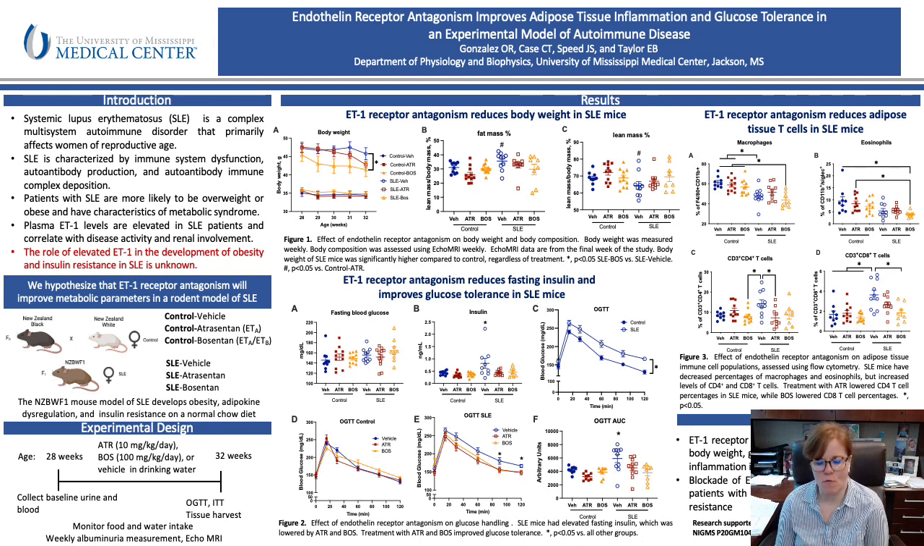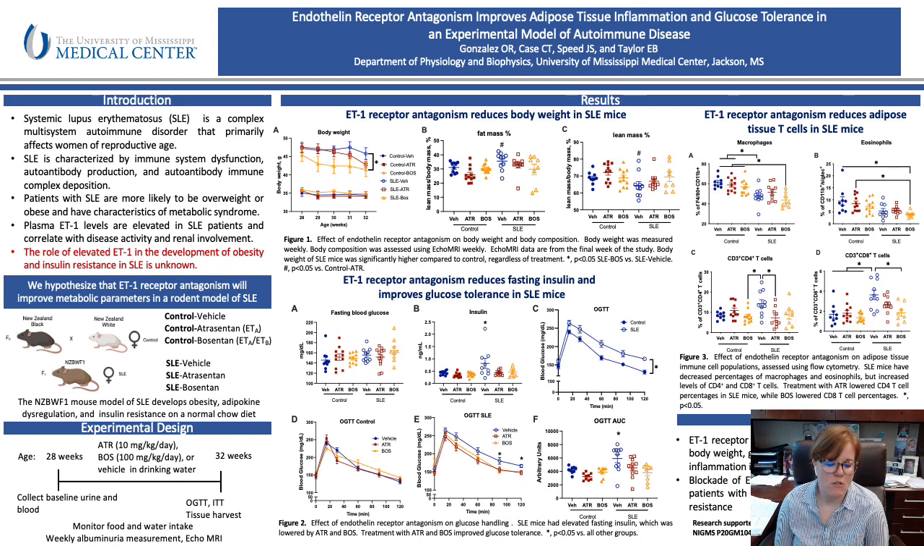So we treated the mice for 4 weeks, and at the conclusion of the study, we performed glucose tolerance tests and collected tissues for further analysis. We also assessed body weight and body composition weekly. And as you can see in figure 1, SLE mice consistently weigh more than control animals, and treatment with a dual antagonist lowered body weight compared to SLE vehicle treated animals.